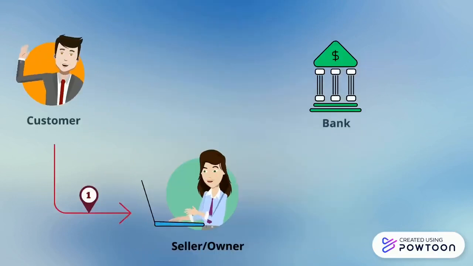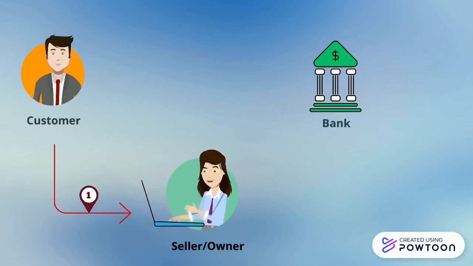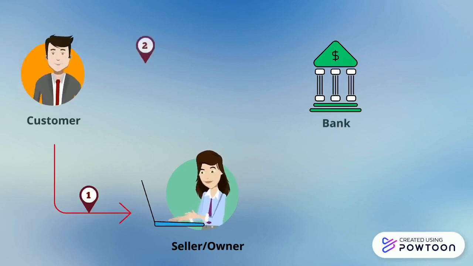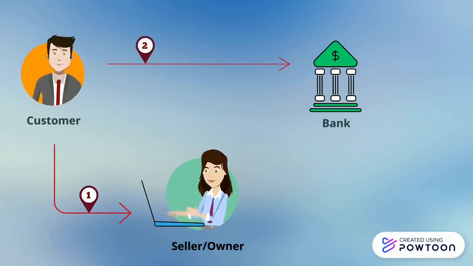Firstly, the customer approaches the housing developer or seller and identifies the house that he wishes to buy. He requests the seller to provide a price quotation and other relevant details. Then, the customer approaches the bank for financing. The customer and the bank enter into a Musharakah Mutanaqisah contract.